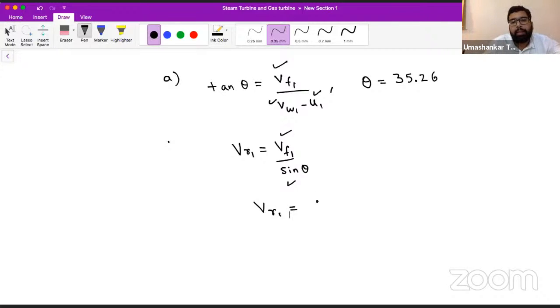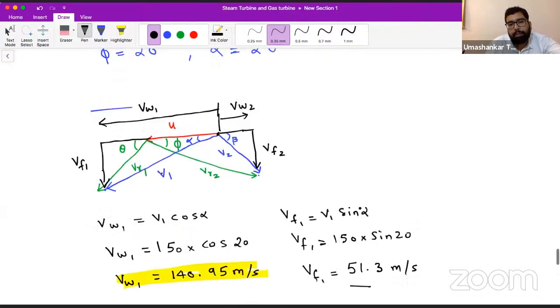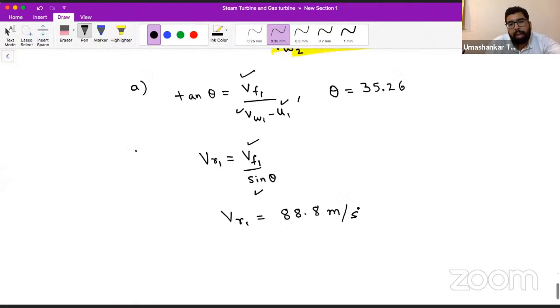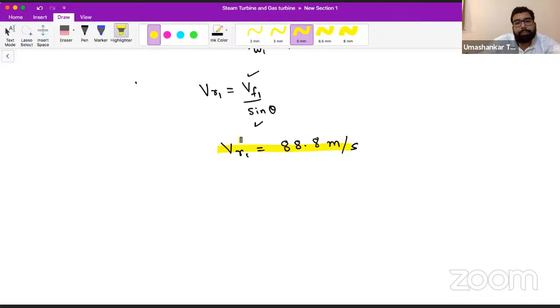You are giving me the answer as 88.8. Okay, very nice. I am relying on the calculation you guys are making. So we have this value of VR1 also. Let's highlight it, this is going to be used.